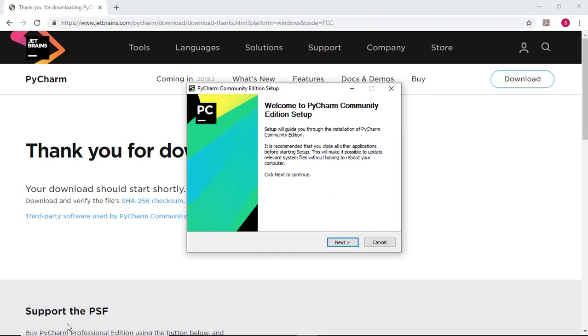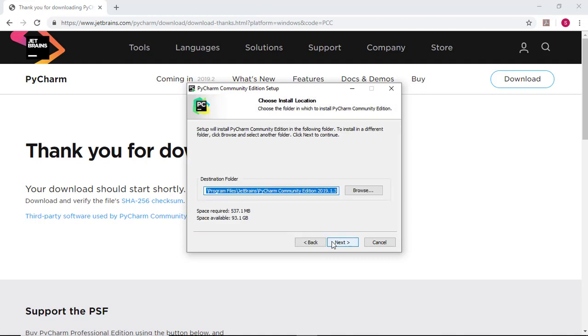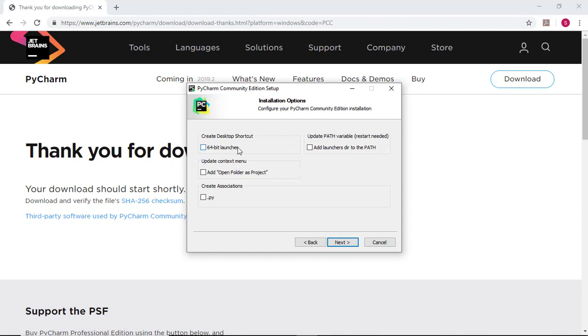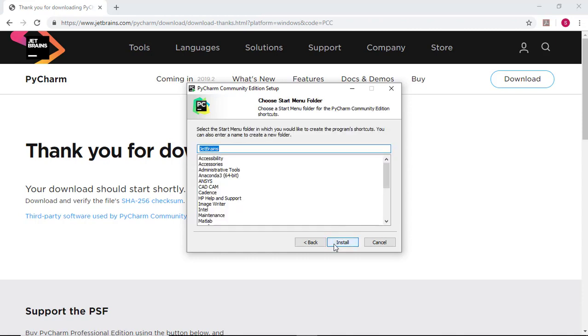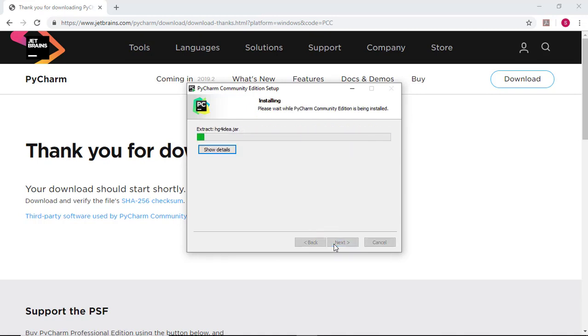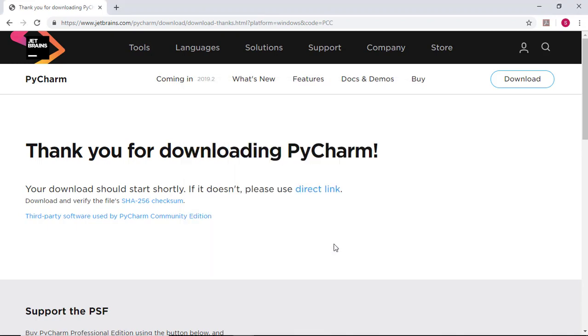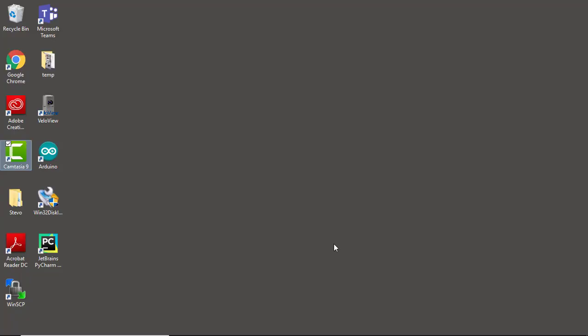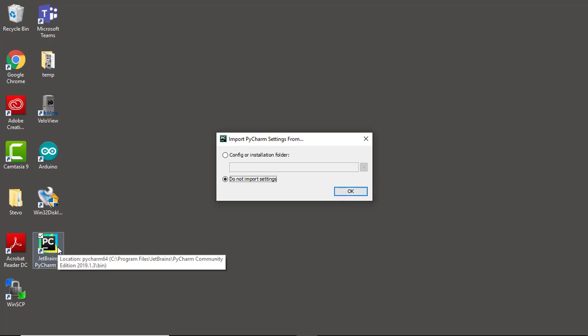Once PyCharm has finished downloading, click the installer to begin installation of PyCharm on your machine. With installation complete, open PyCharm by double-clicking the PyCharm icon on your desktop.